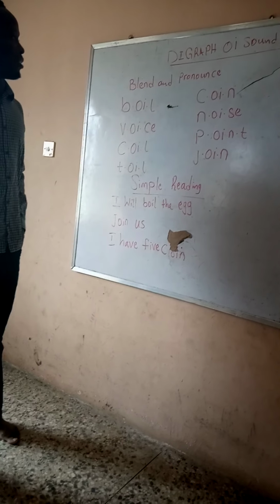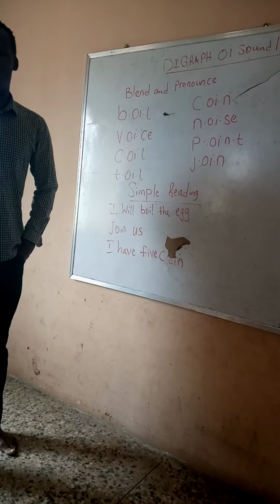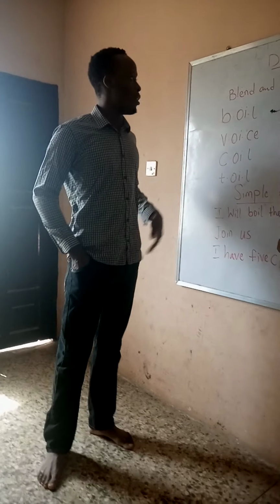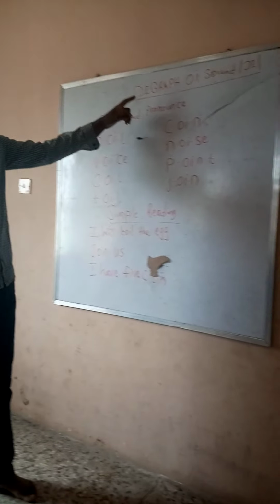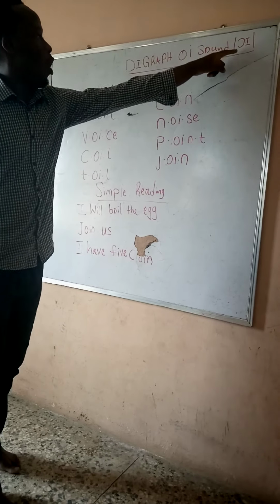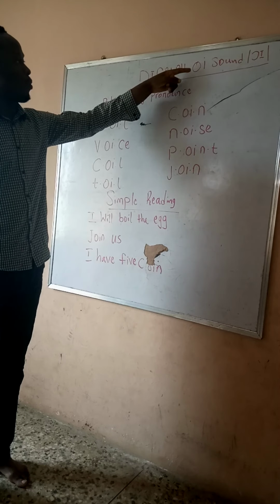We try to bring out this particular topic for nursery 1, nursery 2 pupils. Nursery KG can also learn this sound. Over here I have the diagraph OI, sound OI. If we say that again, you see we have OI.